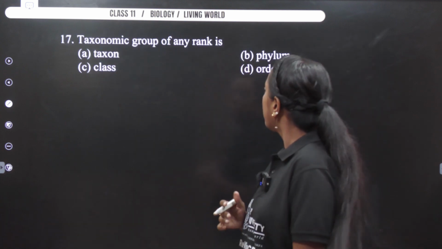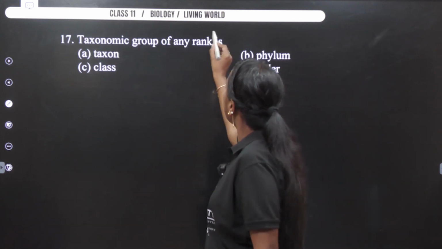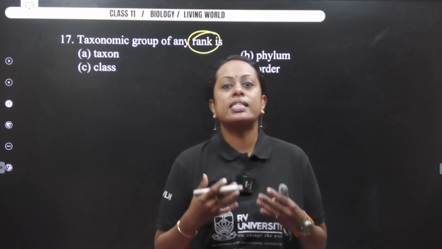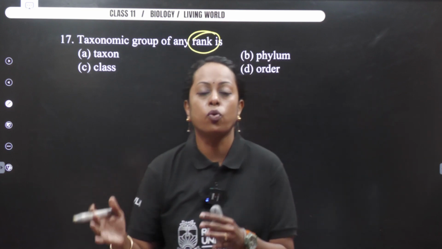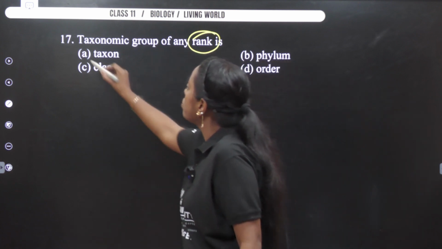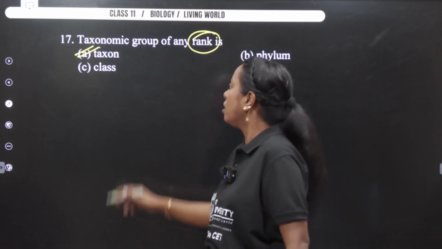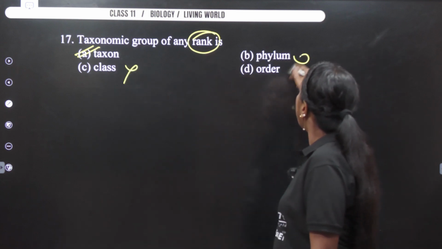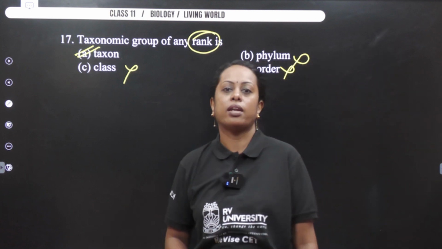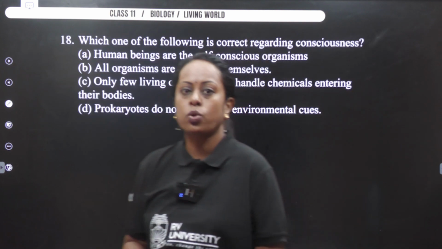Okay. So let's go with respect to the next question. The next question here is taxonomic group of any rank. What did I say? Taxon. In the 7 hierarchy, whatever groups or categories that you came across, it is called as what? Taxon. So option A becomes your answer. That C, B and D are called taxons there. Okay. So let's go across the next question.